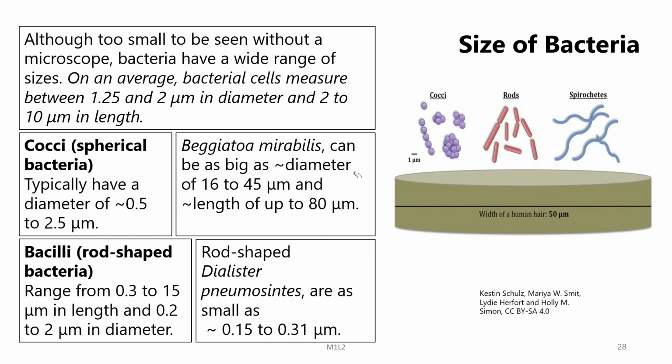Similarly, there are bacilli or rod shaped bacteria. Their size ranges from 0.3 to 15 microns in length and 0.2 to 2 microns in diameter, and there are certain species called Dialister, Nemosyntes. These are as small as 0.15 to 0.31 microns.